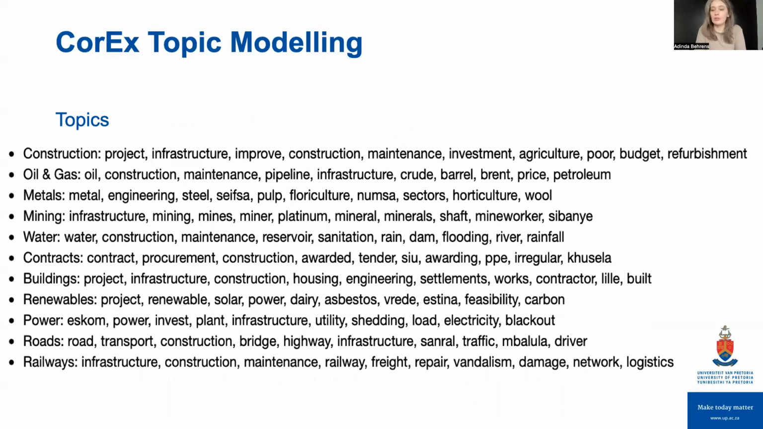So for instance, if you look at the output, the first few words would typically be the words that I assigned. For construction, I assigned project, infrastructure, improvement, construction, maintenance, and it returned investment, agriculture, poor, budget, refurbishment. Similarly for power, I assigned Eskom, power, invest, and it returned plant, infrastructure, utility, shedding, load, electricity, blackout.